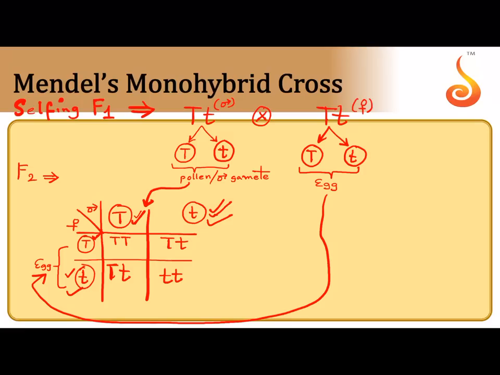This kind of representation, this table or diagram or graphical representation which is shown over here, is called a Punnett square board.